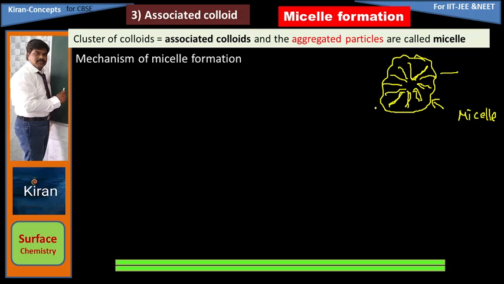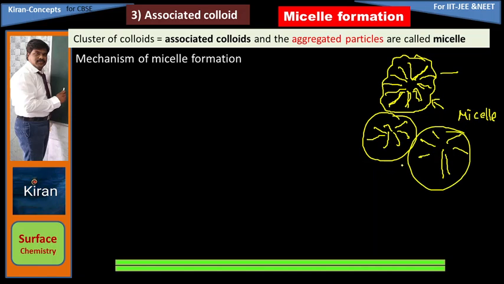Like this, associated colloids in water, many will form. Another associated colloid, another associated colloid. Like this, many will form in the water when soap is dissolved. That is the reason we say micelle formation. Only one micelle is not formed. Many micelles will be formed when soap is dissolved in water.